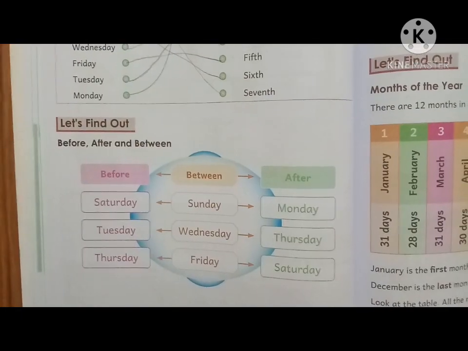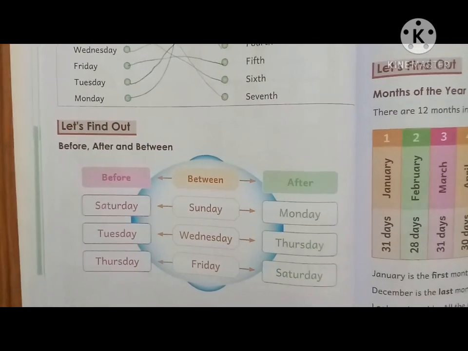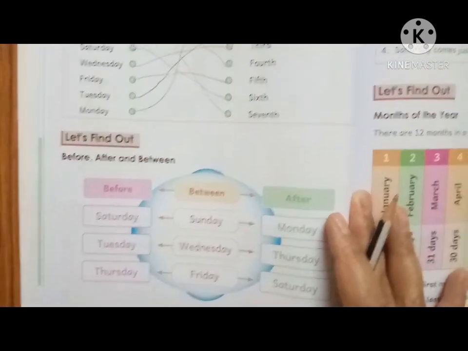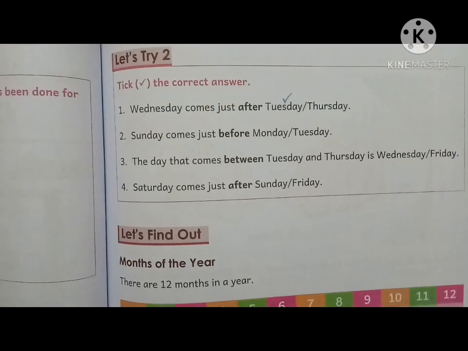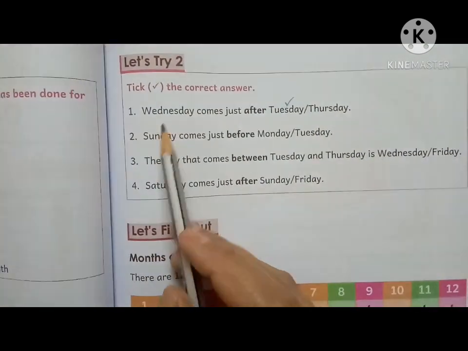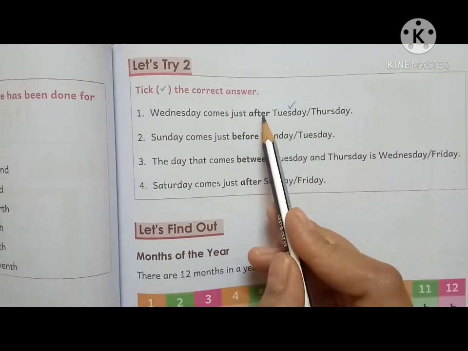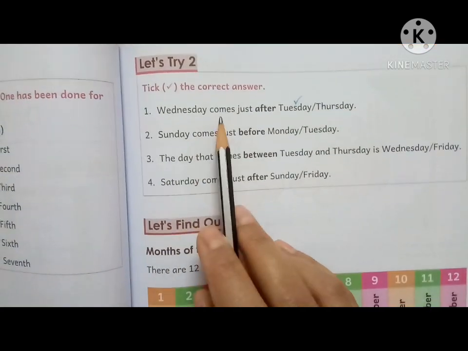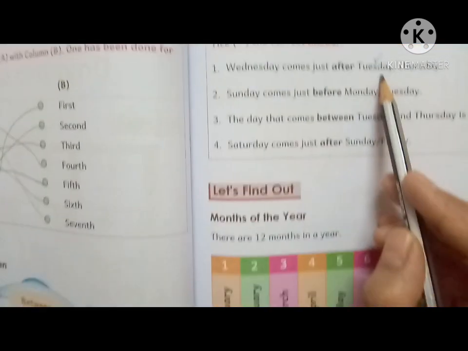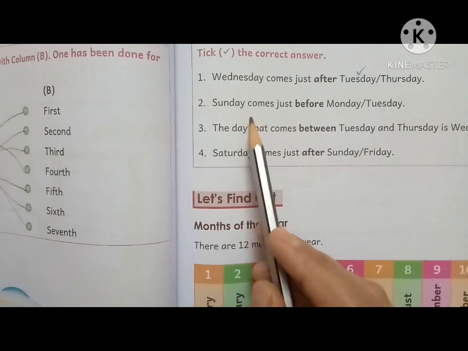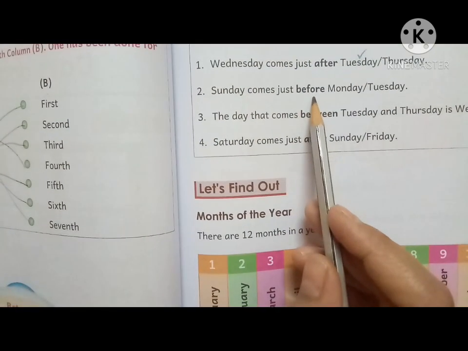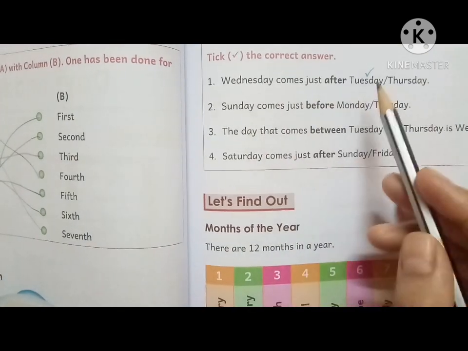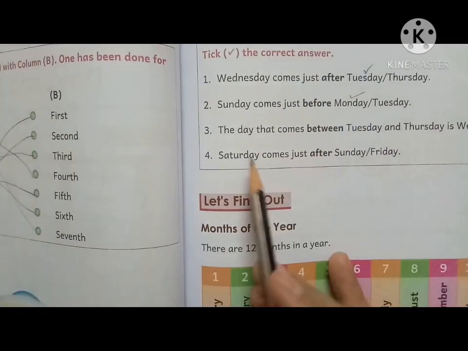Now here you have to tell the days which come before, after and between. Wednesday comes just after Tuesday or Thursday? Wednesday comes after Tuesday. Sunday comes just before Monday or Tuesday? Sunday comes just before Monday.